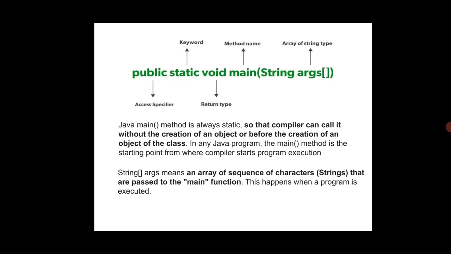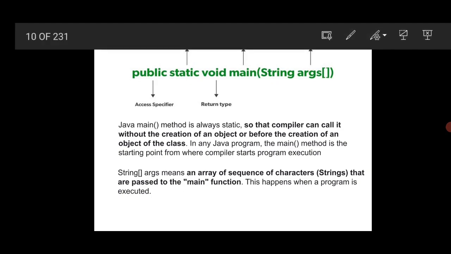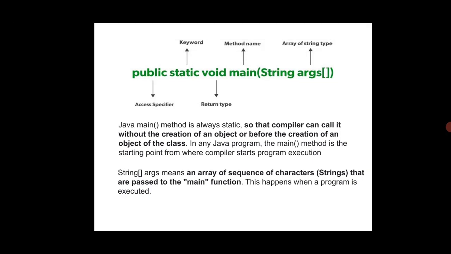Then the next one is a very important concept, public. It is going to define the public keyword. The public keyword is an access specifier. This keyword is going to define the main method's access. Then static is a keyword. Void is going to check whether the method returns a value or not. So void indicates that it will not return anything.